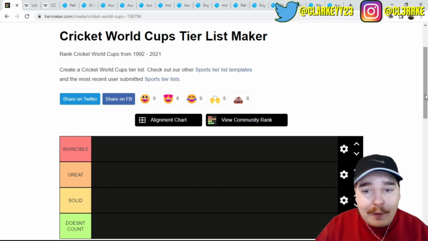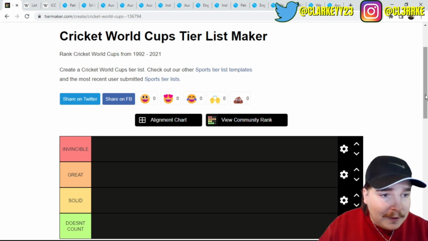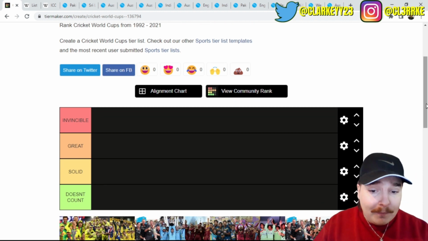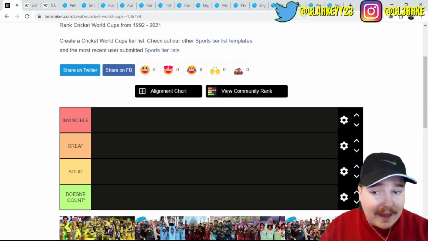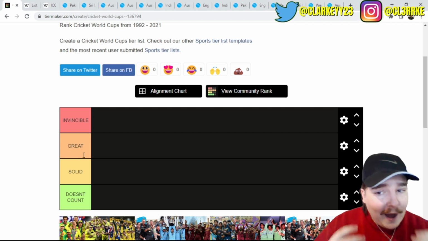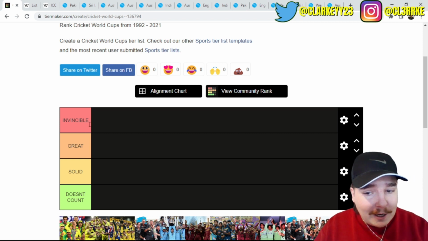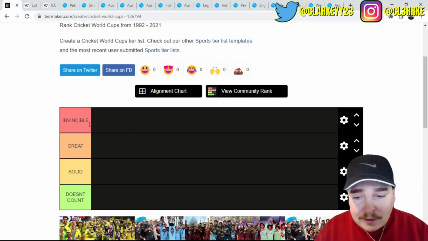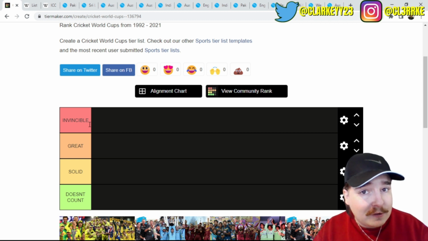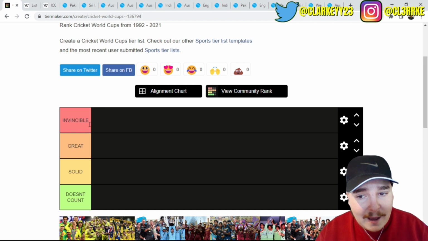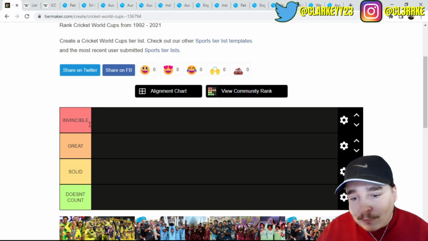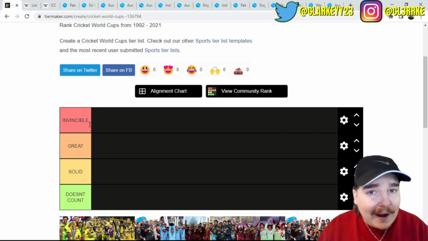So we're going to go through the winner's squad and rank them on this list: doesn't count, which I think you guys know which team's going in there, solid, great, and then invincible, which we're going to try our best not to put more than 3 teams in. I want to have probably just 3 to 4 max in the invincible. So we're going to be ranking from 1992.